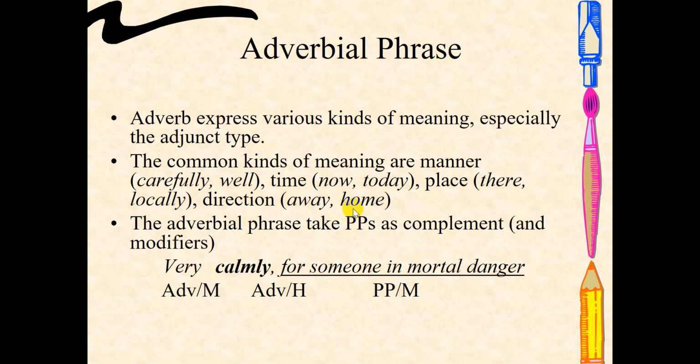And the complement for an adverbial phrase is usually in the form of a prepositional phrase, and there can be a modifier. For example, this one: very calmly for someone in mortal danger. Very calmly is the adverbial phrase, where the head is the word calmly, and then it is followed by the complement for someone in mortal danger.